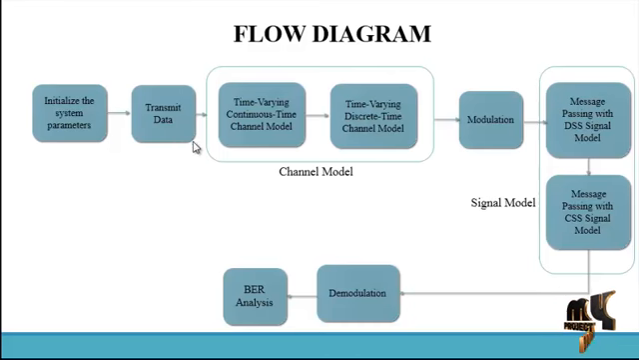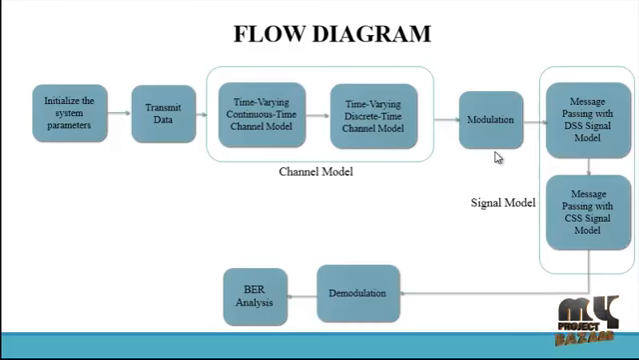The transmit data is passed to the channel model. The channel model has an interior part with a time varying continuous time channel model and a time varying discrete time channel model. The continuous time and discrete time models change only in the time domain, which helps us with channel estimation. This total block is the channel model, and it is passed to the modulation. We are using PSK modulation for modulating these OFDM signals.